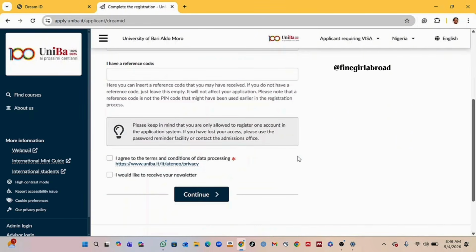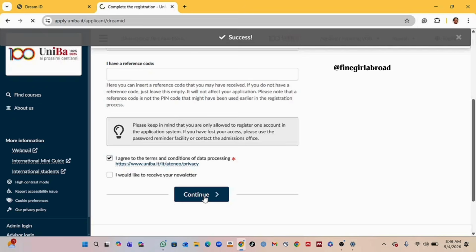That's why you are not seeing that part. So you agree to the terms of data processing. If you want to receive the newsletter, you should click this, which is advisable if you're an applicant, but I will not be doing that since I'm just filming a tutorial for you. Then you click on continue to proceed to the next one.